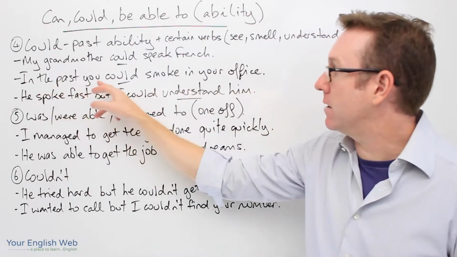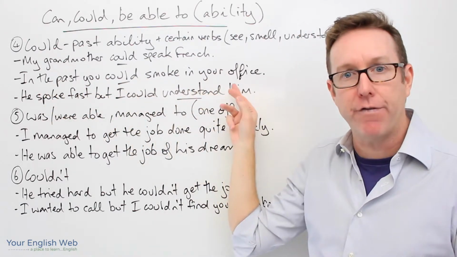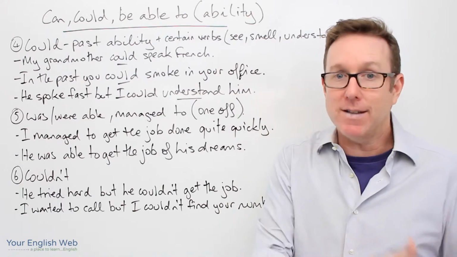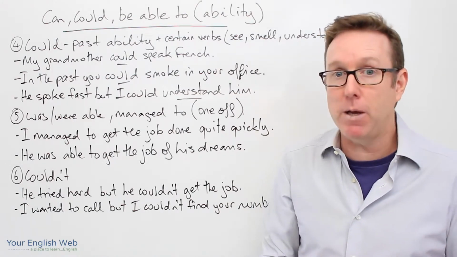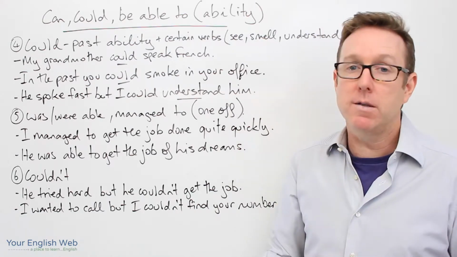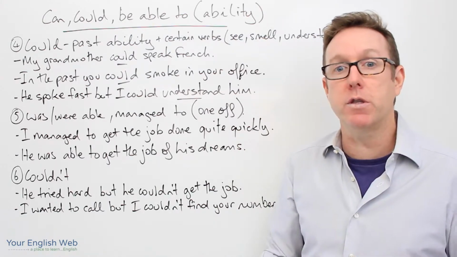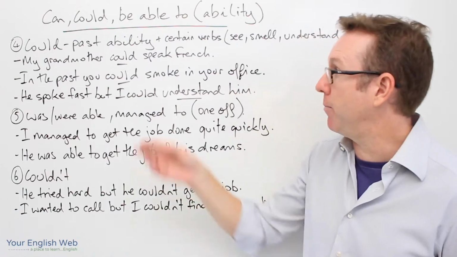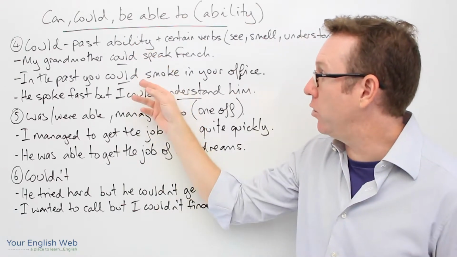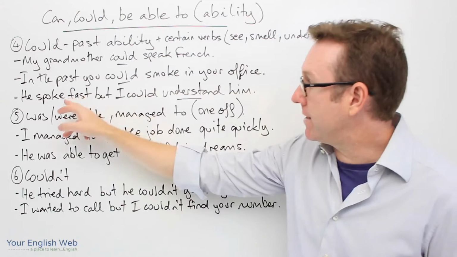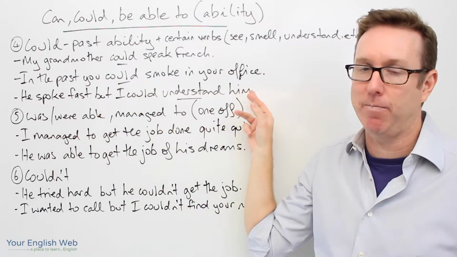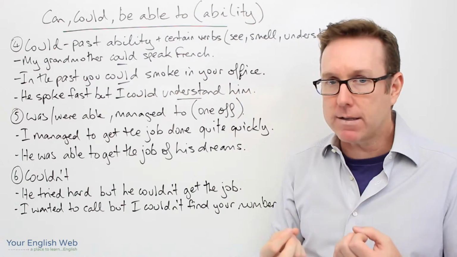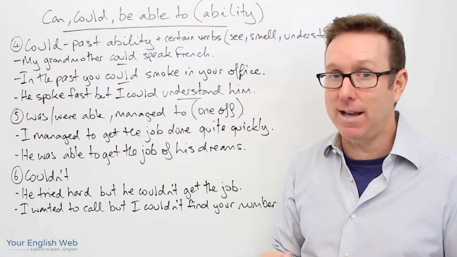In the past, you could smoke in your office. Okay. In the 1970s, in the 1980s, even in the 1990s perhaps, people used to smoke cigarettes in their office. So you could smoke in your office. Okay. People had the ability to do that before. And this example here, he spoke fast, but I could understand him. Okay, he spoke fast, but I could understand him.